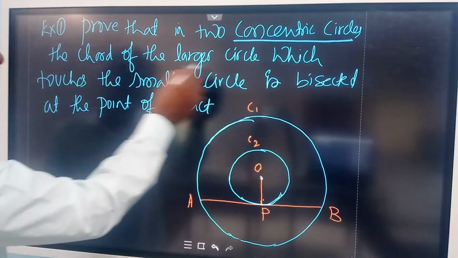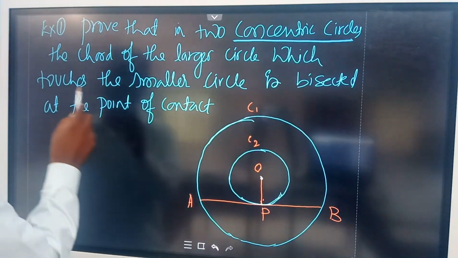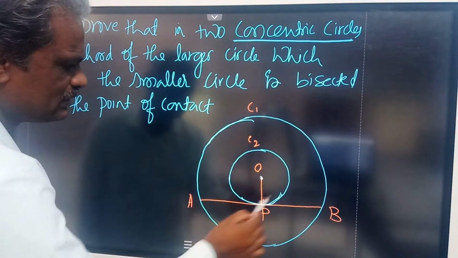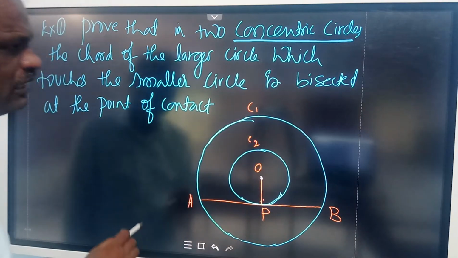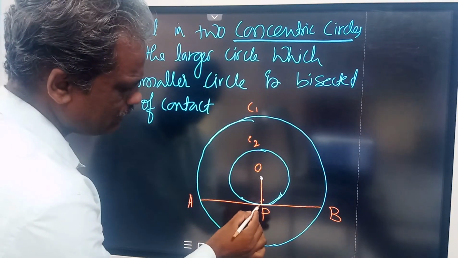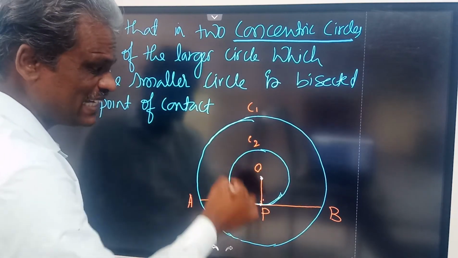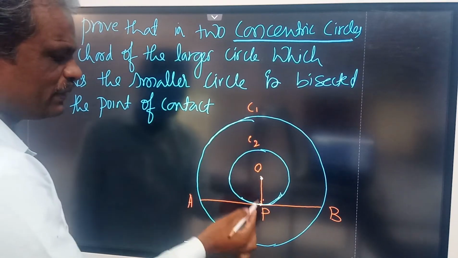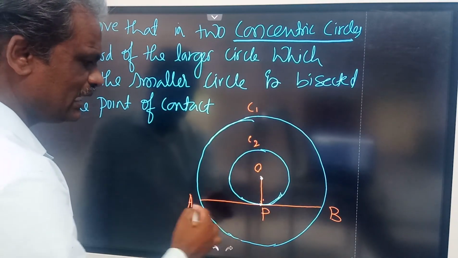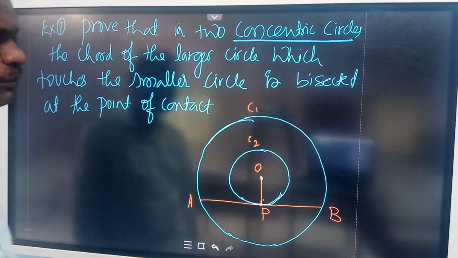And a chord of the larger circle. Now AB is the chord of this larger circle which touches the smaller circle at the point P, and is bisected at the point of contact. Now AB is a tangent to this smaller circle and P is the point of contact. This AB is bisected at P, that means AP is equal to PB. You have to prove that.